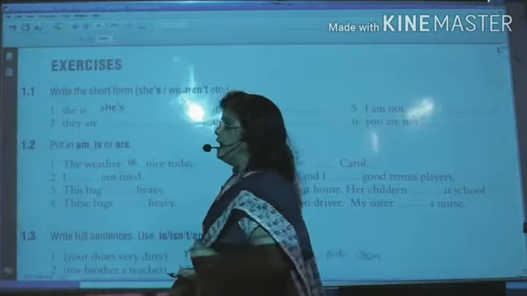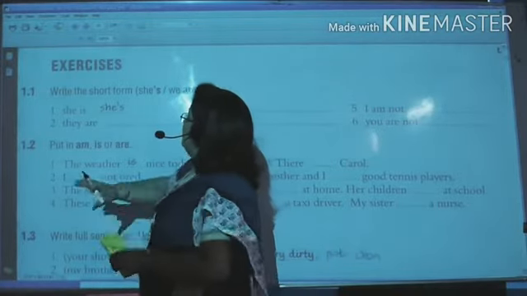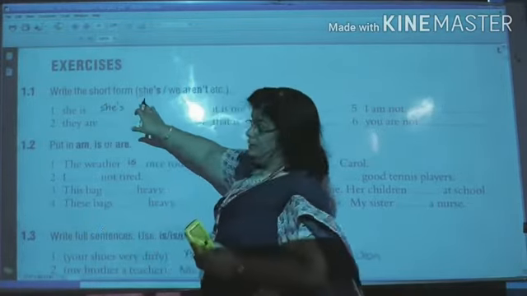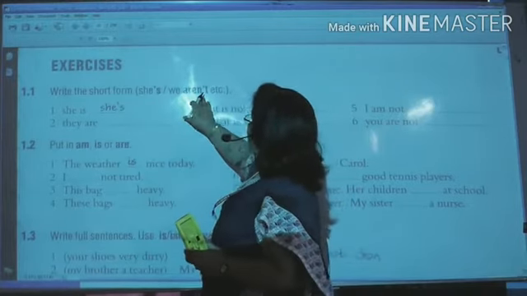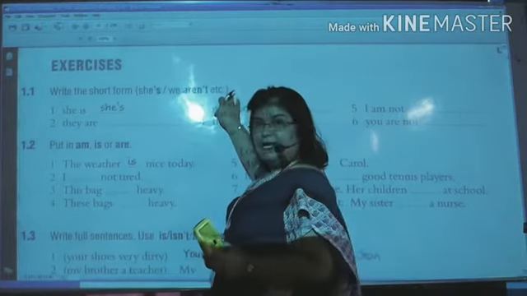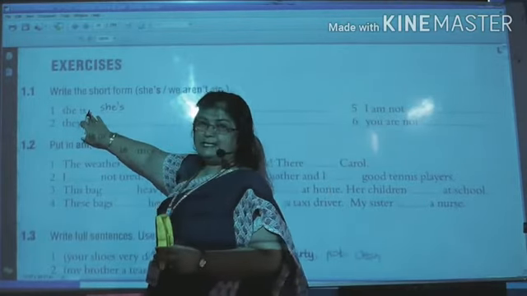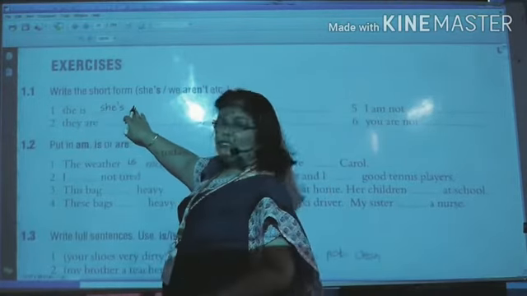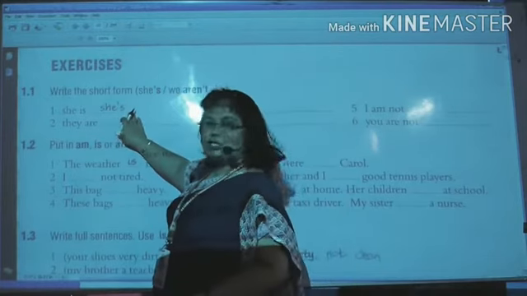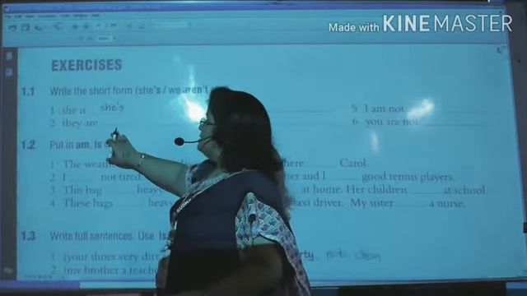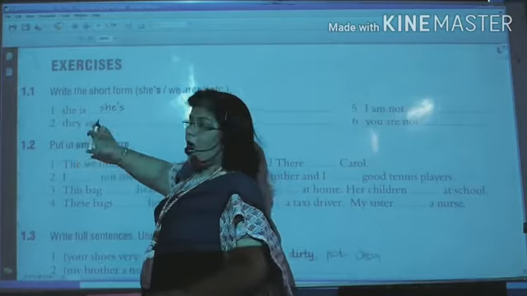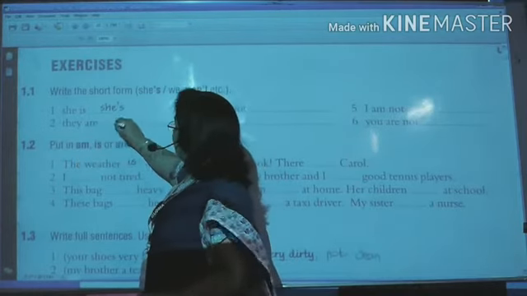Just look here, they have done the first one. Write the short forms: she's, we, aren't, etc. They have given the example. They have done the first one, she is. So when we are writing the short form, it becomes she's, right? Second, they are. What will it be?